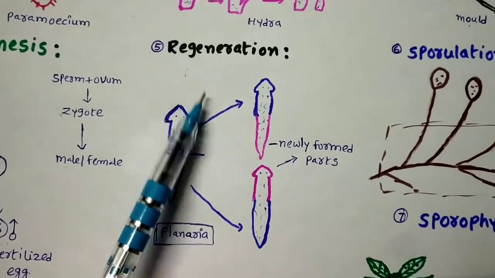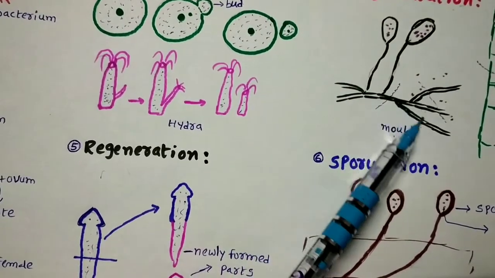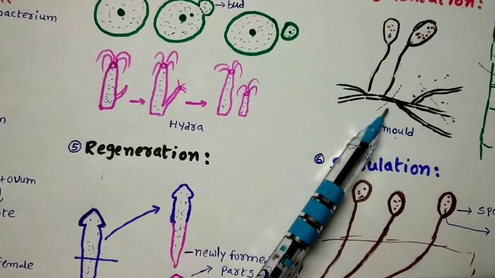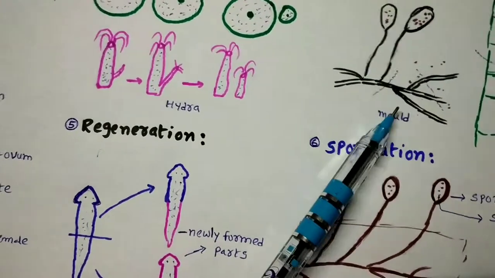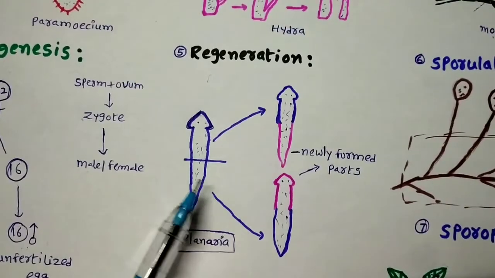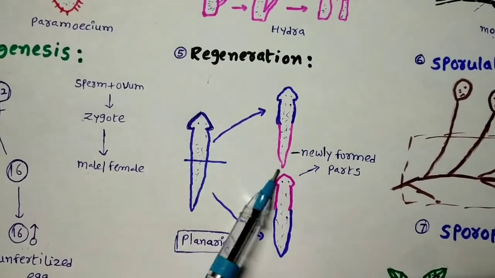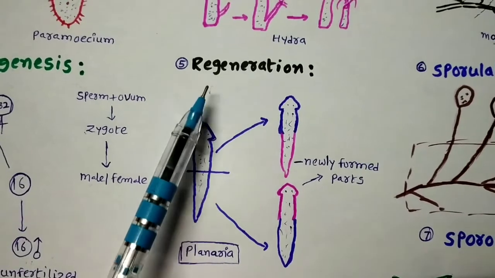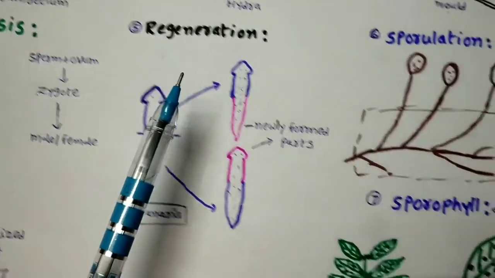It looks similar to fragmentation. In fragmentation, when the organism is cut into different pieces, each piece will develop into a complete mold. Here also the same thing, but the small difference is that the part which is lost by the organism is again regenerated. So that is the difference you can understand between regeneration and fragmentation.